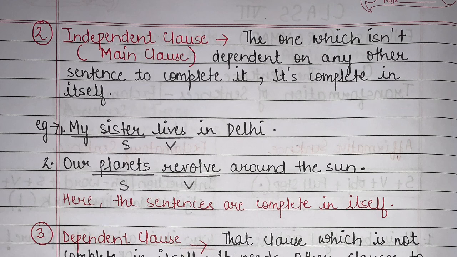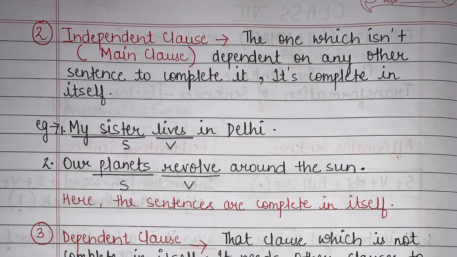Now let's see another example. Our planets revolve around the sun. Now here also my sentence doesn't require anything else, right? It doesn't require any other clause to complete it. It's already complete in itself. Our planets, now this planets is my subject, revolve is my verb, around the sun.